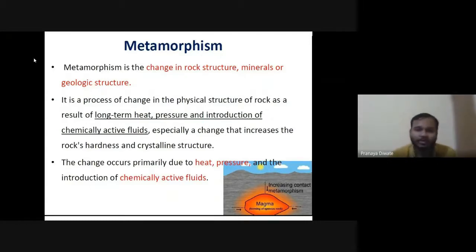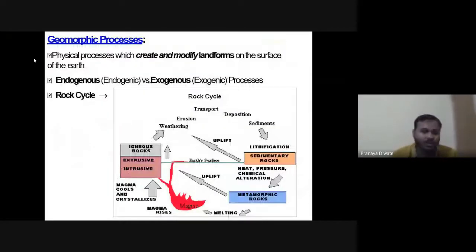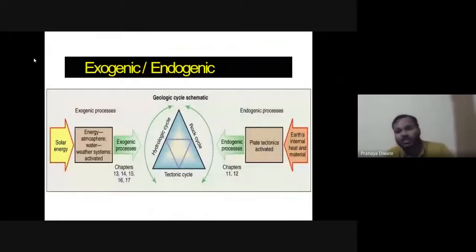Then you have fundamentals of geomorphology. The fundamentals of geomorphology are micro scale landforms. First you have the energy of the earth, the solar system.